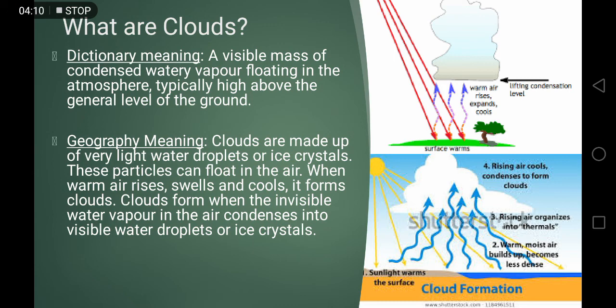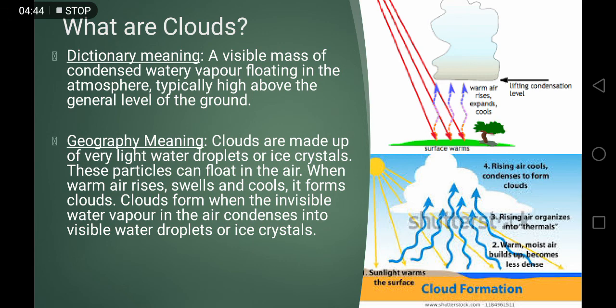Geography meaning of clouds is: clouds are made up of very light water droplets or ice crystals. These particles can float in the air. When warm air rises, swells and cools, it forms clouds. As we go up in the atmosphere, it becomes cool. So when these water vapors reach a certain level in the sky, they swell and they cool. It forms clouds and they become visible.